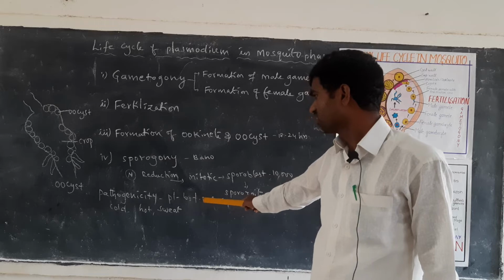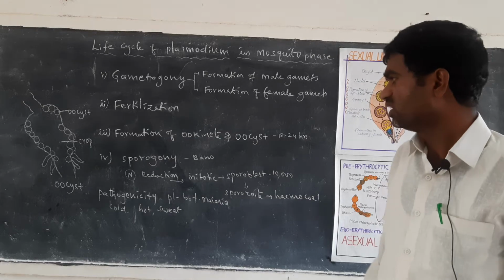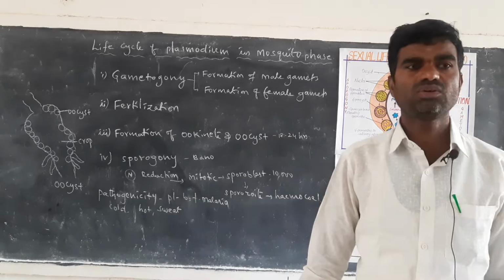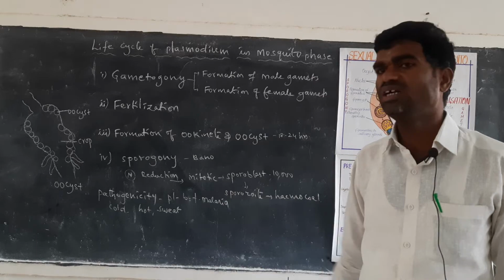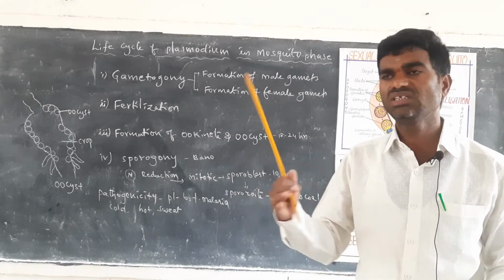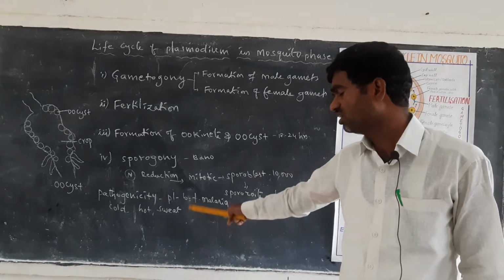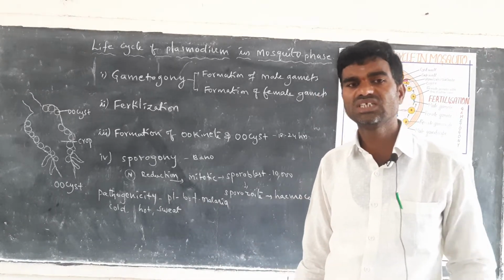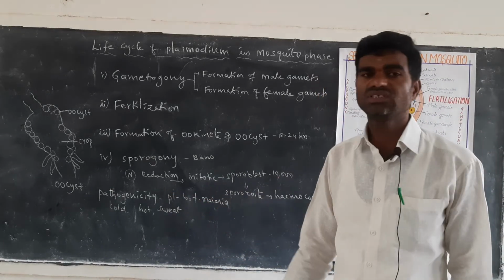Now pathogenicity. Plasmodium vivax causes the disease benign tertian malaria. It completes 3 phases. The first stage is called the cold stage. Cold means shivering, headache, etc. The next one is the hot stage. The temperature continuously rises, every 48 hours, and the pulse rate increases in the hot stage. The third stage is called the sweating stage. Sweating occurs, so that is why it is called the sweating stage.